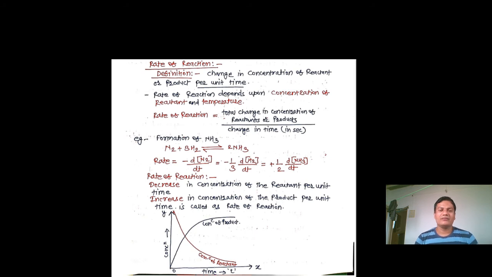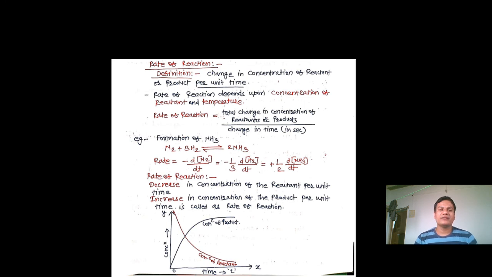So as we have written in the last slide, rate is equal to minus d[N2]/dt. It is equal to minus 1 by 3, see the coefficient of H2 molecule, so it is minus 1 by 3 d[H2]/dt, that is equal to, now on the product side the coefficient is 2, so it becomes the reciprocal 1 by 2 and d[NH3]/dt, the concentration of ammonia. So in this way we can write the rate equation.